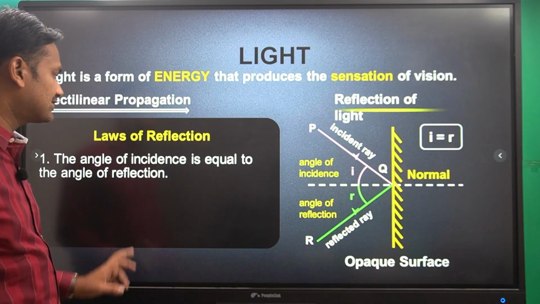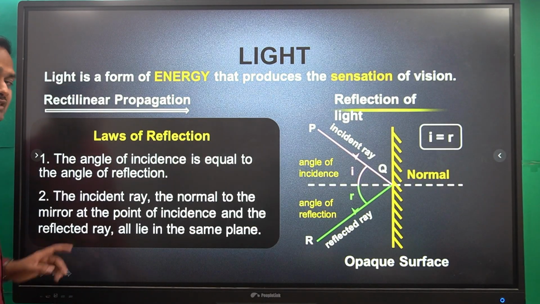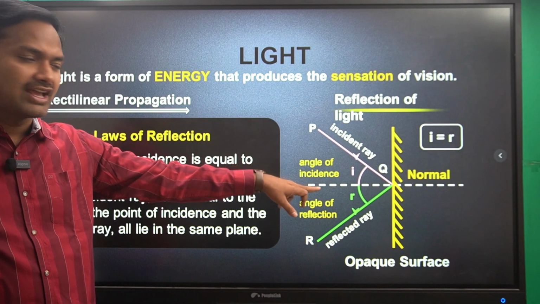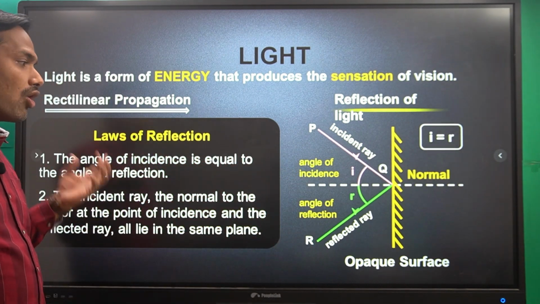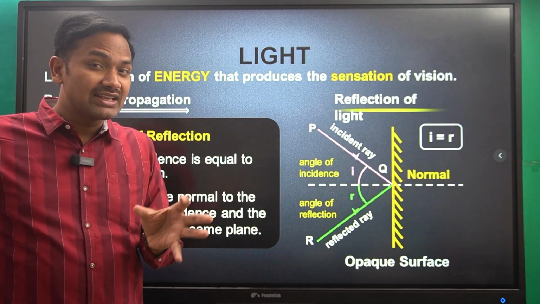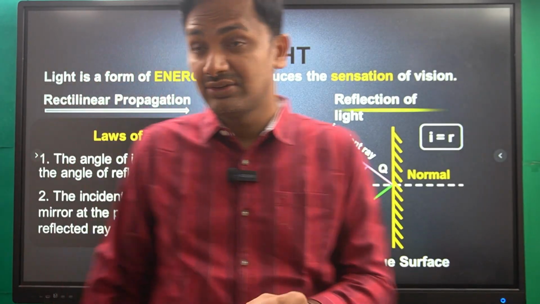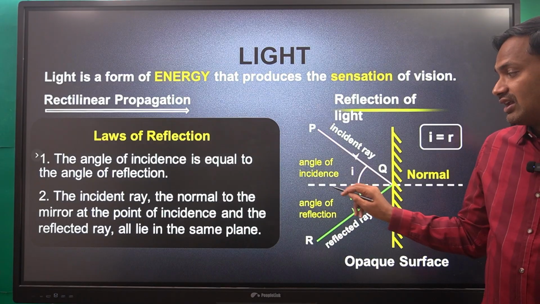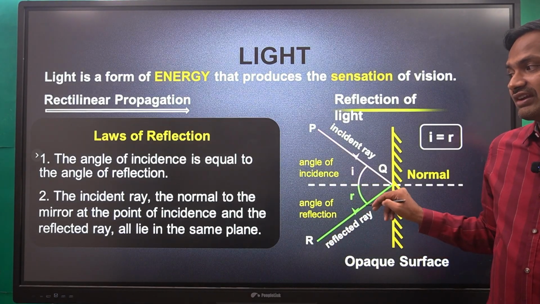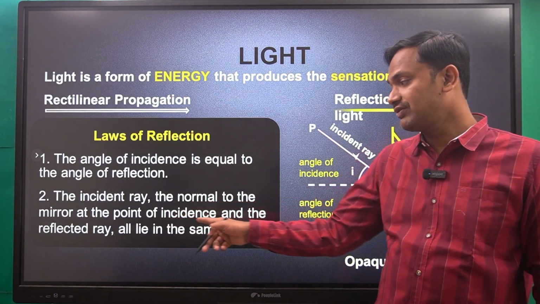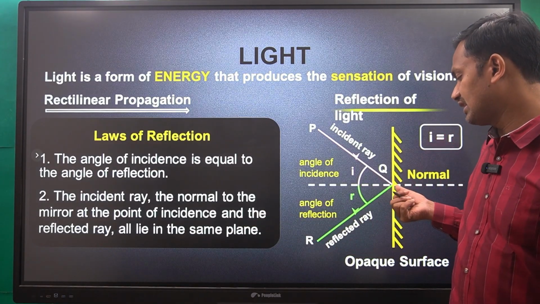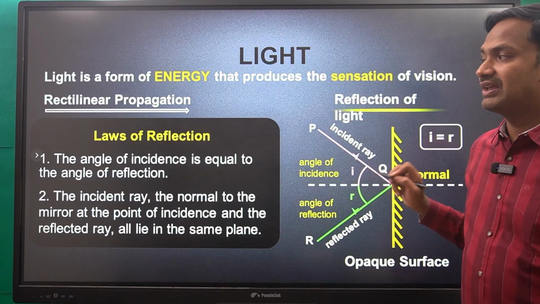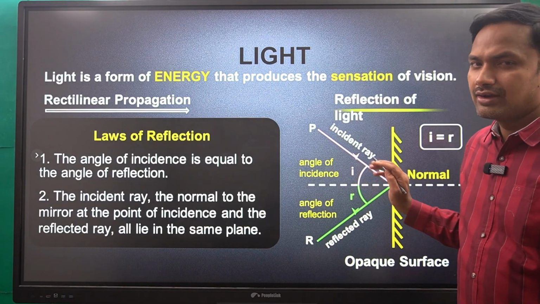Next, the second law: the incident ray, the normal and the reflected ray at the point of incidence all lie in the same plane. These are the two laws of reflection.